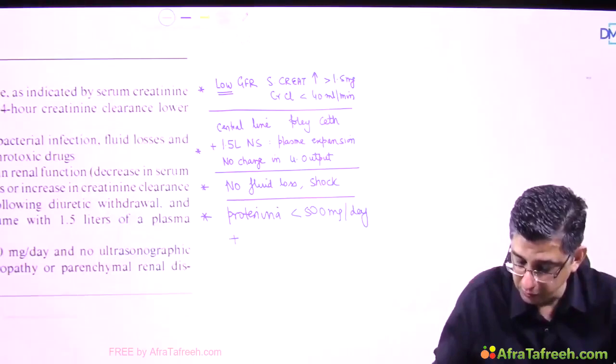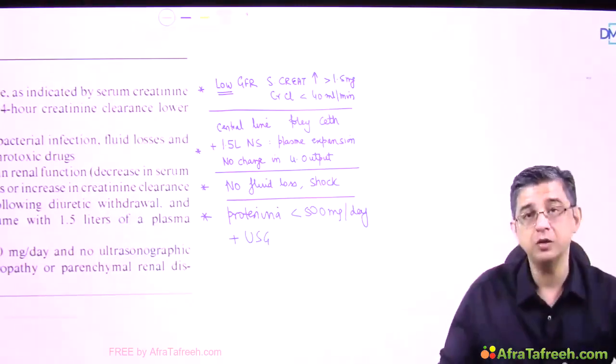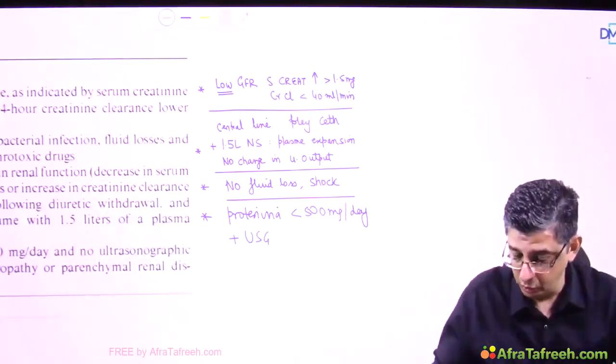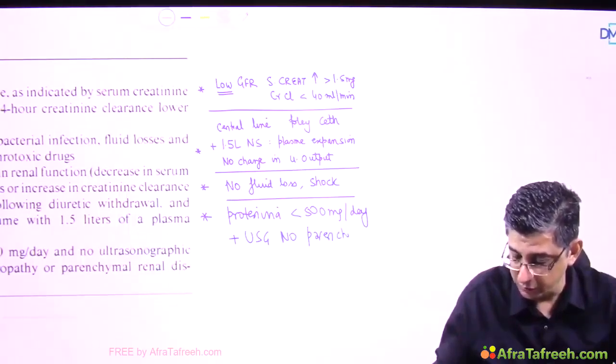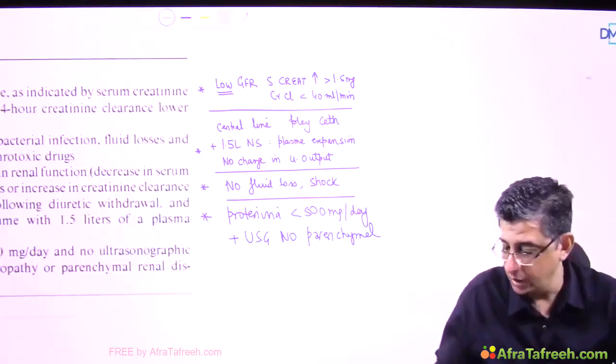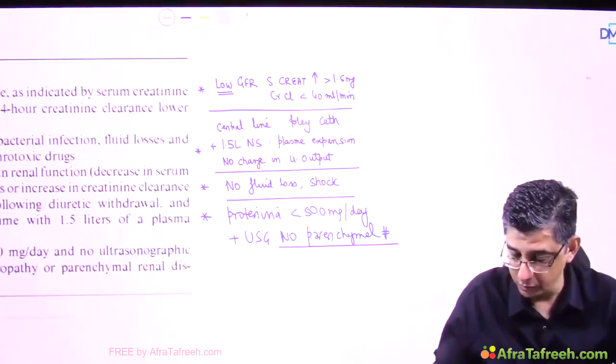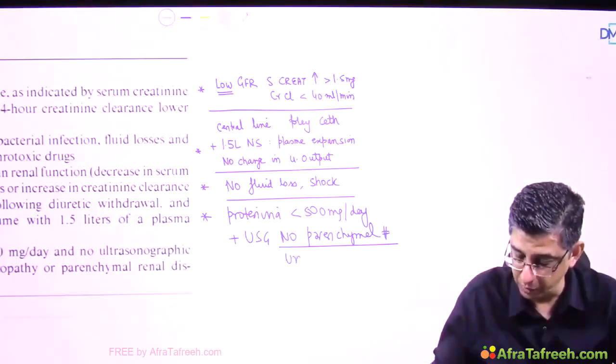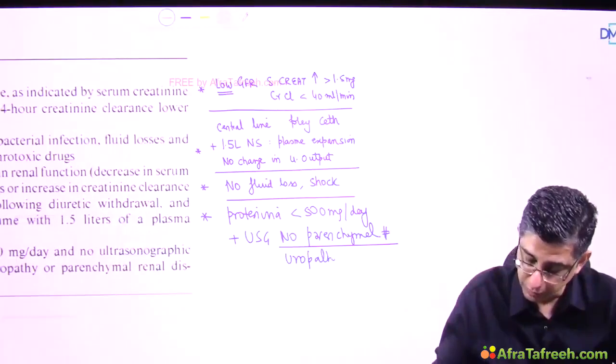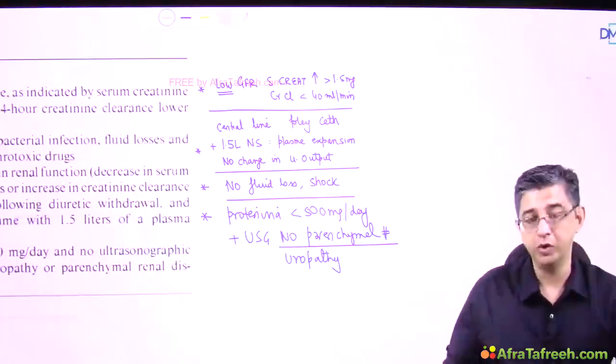And along with this, if I do ultrasound in the patient, the ultrasound should be showing no parenchymal damage. That is because we want to rule out the intrinsic causes, and the ultrasound should also not be showing any reflux uropathy or nephropathy. That is because I want to rule out the post-renal causes.